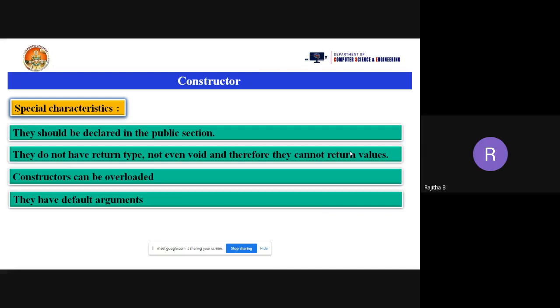But how to derive that constructor into the derived class? We have a special syntax. We have a special syntax to call the constructor of a base class using the derived class object. We have a special syntax to acquire the constructor of a base class to the derived class. So these are some of the characteristics of a constructor.